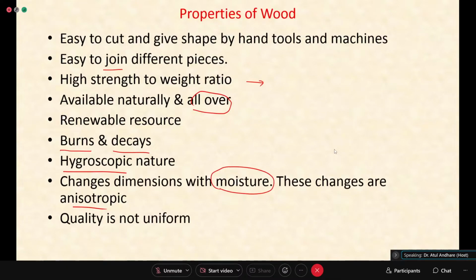Quality will be varying. You cannot have the same strength for every piece of wood. So these are some limitations of wood, but still, because of the benefits, it is preferably used as a pattern material, and for preventing decay and absorption of moisture, you apply some coatings, some paint on it, so that it is reasonably protected.